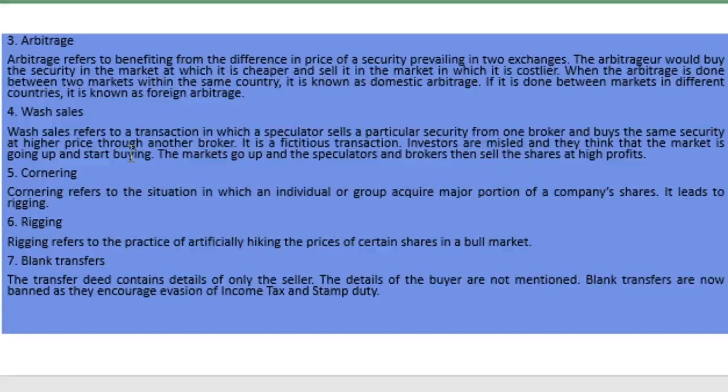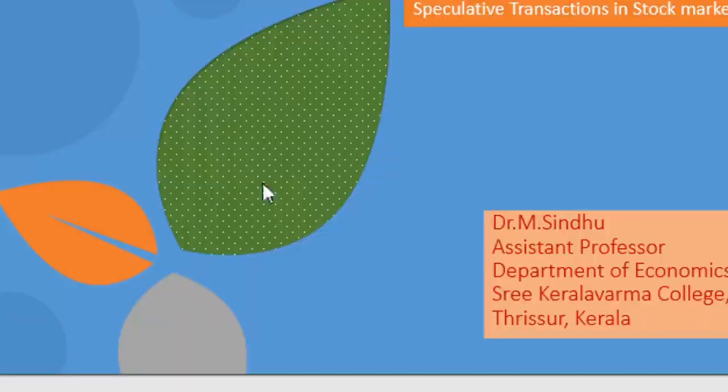Wash sale creates a feeling that the market is performing well. Cornering refers to an individual or group acquiring a major share of a company's shares. Rigging refers to the practice of artificially hiking the price of certain shares. Blank transfer contains information about the seller only; the identity of the buyer is not revealed.